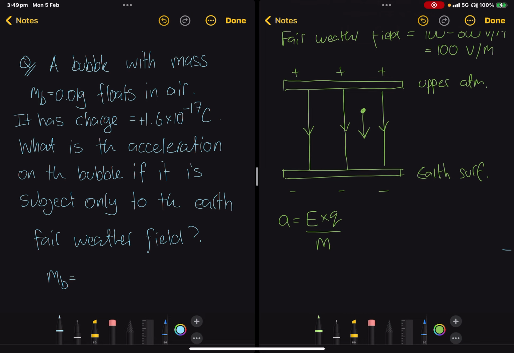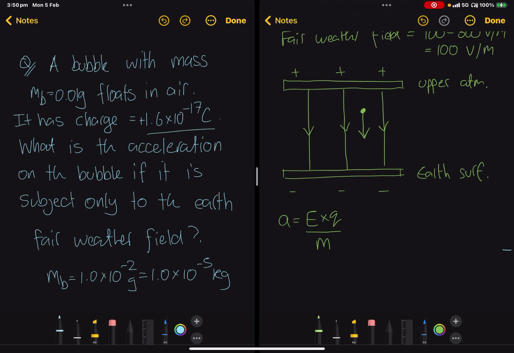Well, this is not the SI unit, we need kilograms. So we divide this by 1,000. So this is 1.0 times 10 to the minus 2 grams. If we divide that by 1,000, it'll become 1.0 times 10 to the minus 5 kilograms. It gets smaller because we're going from a smaller unit to a larger base unit.